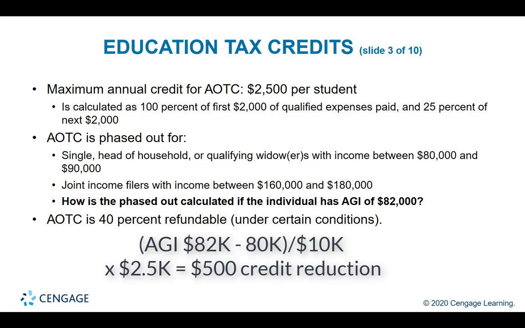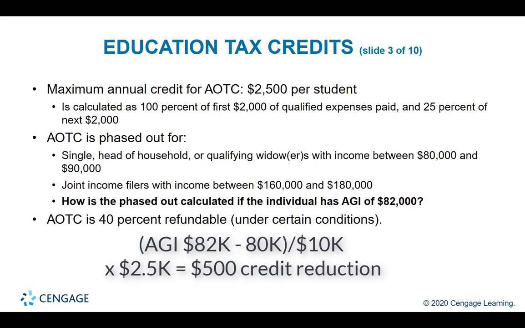Take AGI of 82,000 minus the lower amount in the range, 80,000. So you have 2,000, and then 2,000 divide by the range. And what is the range? Range is between 80 and 90,000. So that's 10,000. 2,000 divided by the range of 10,000, that's 20%.